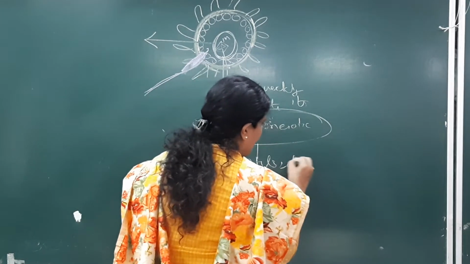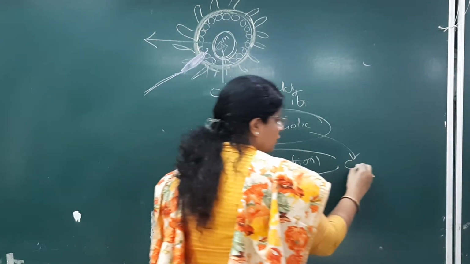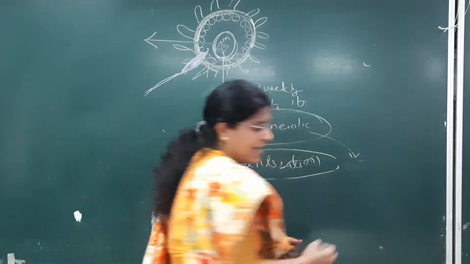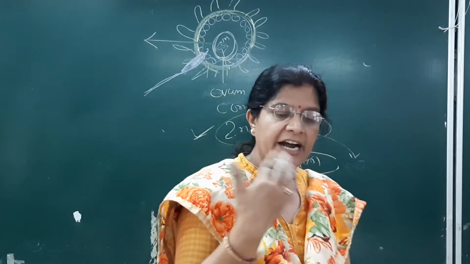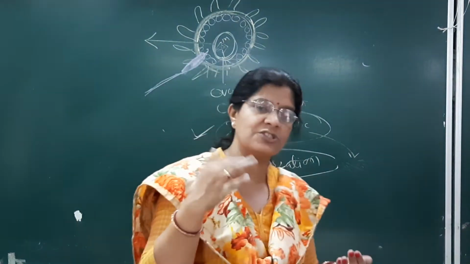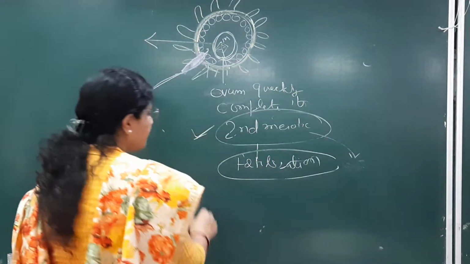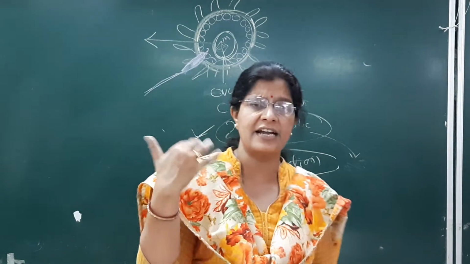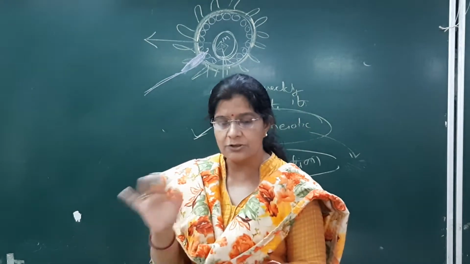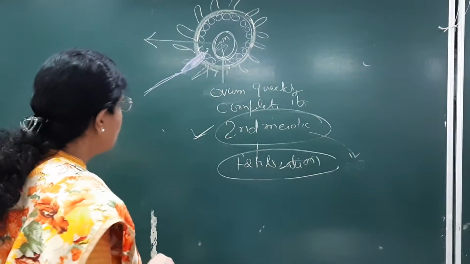If it doesn't happen, then what will be there? The ovum regresses and it will bleed in the form of menstruation and degenerate. It will not go into the further cycle of fertilization, cleavage, morula, blastula, all those phases.